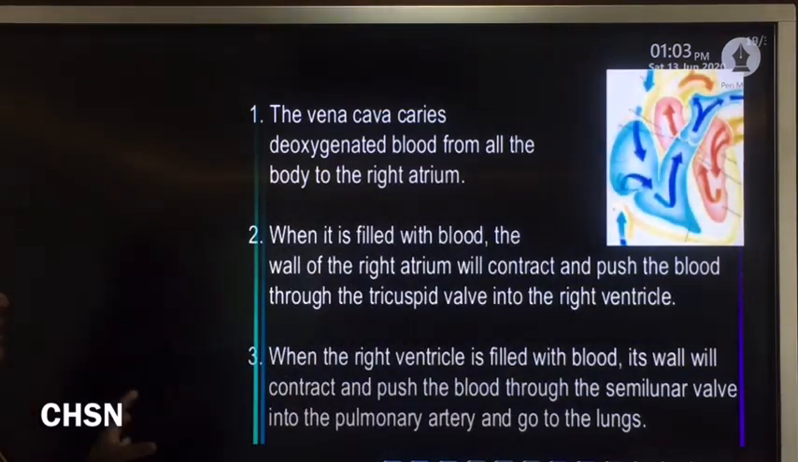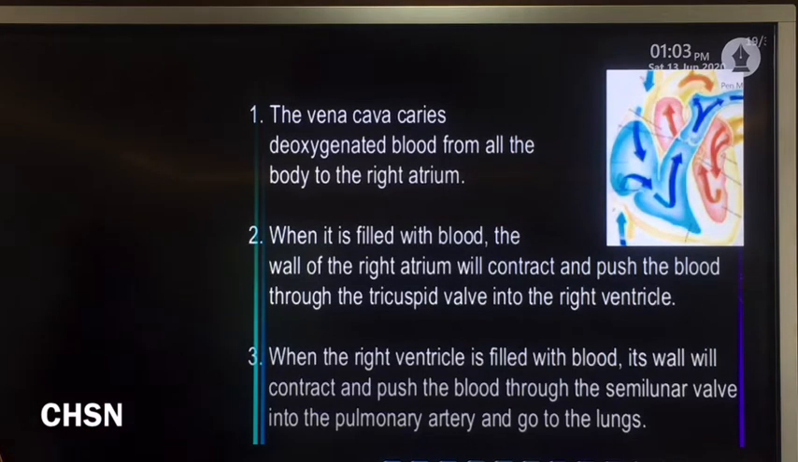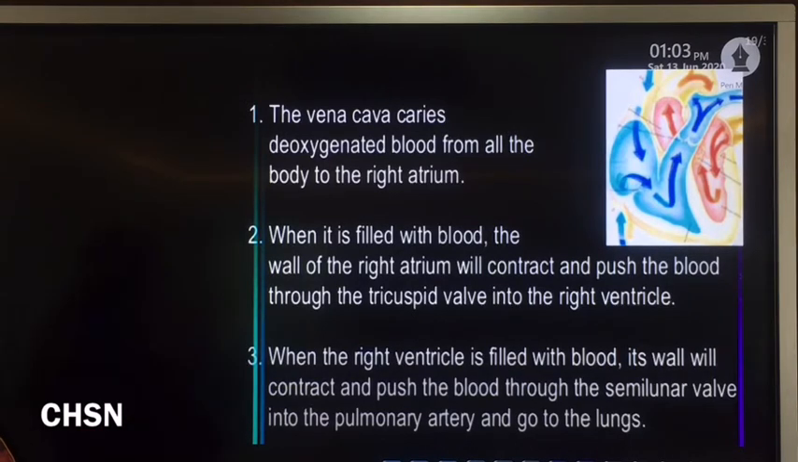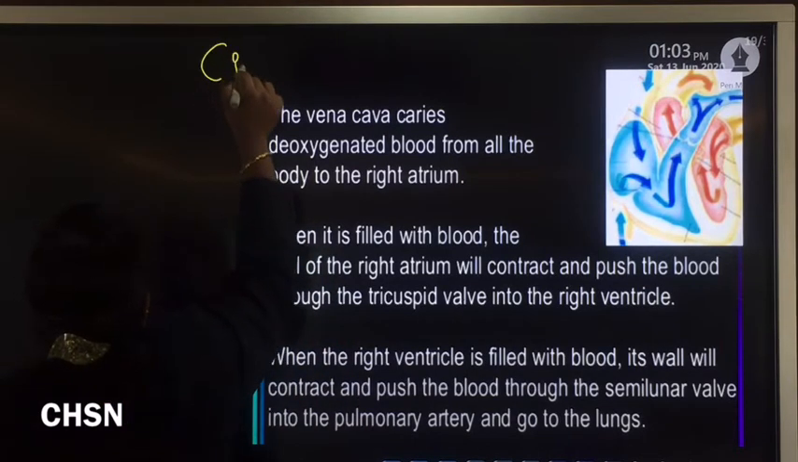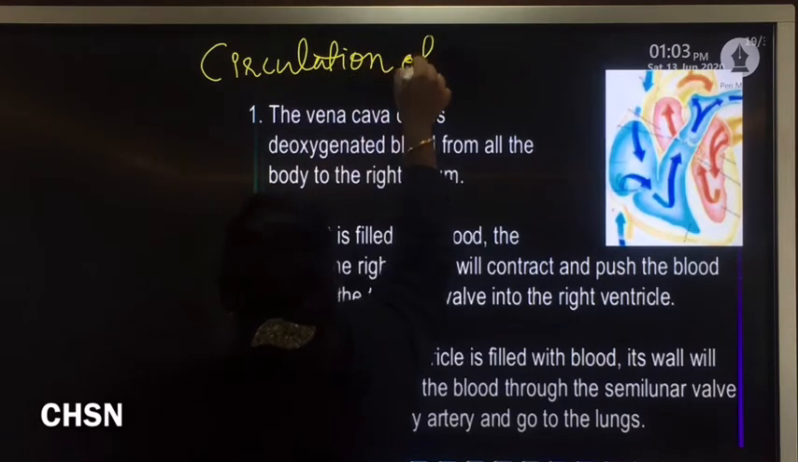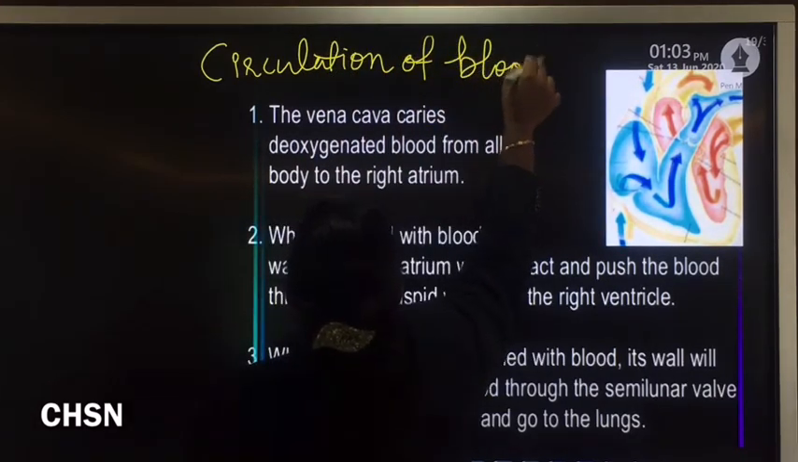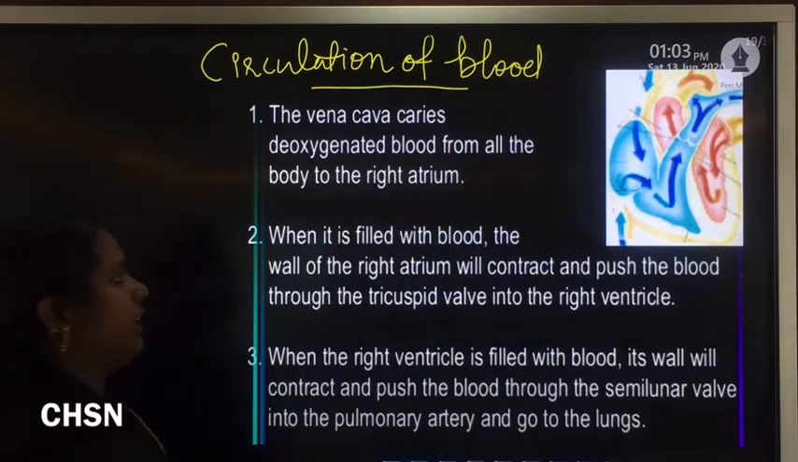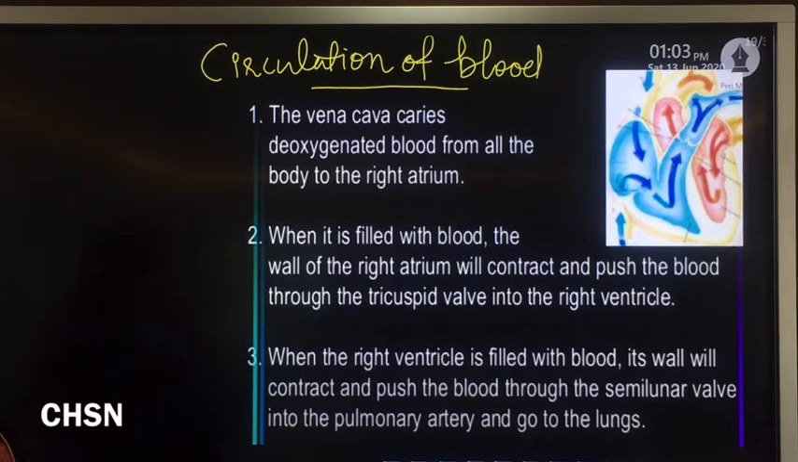Now let's discuss the circulation of blood, or the pathway of blood. How does the circulation of blood take place inside the heart? This is the process of circulation of blood that takes place within the heart.